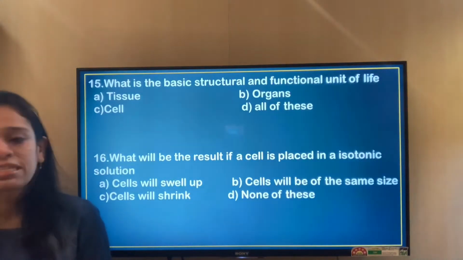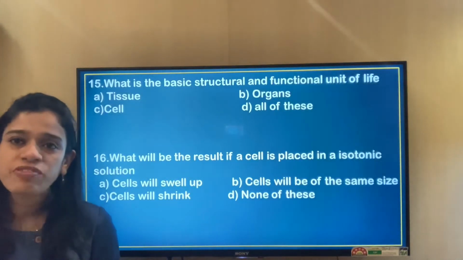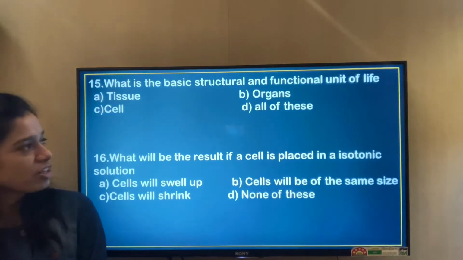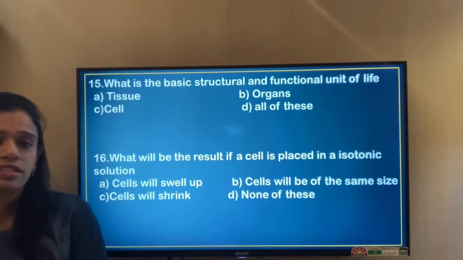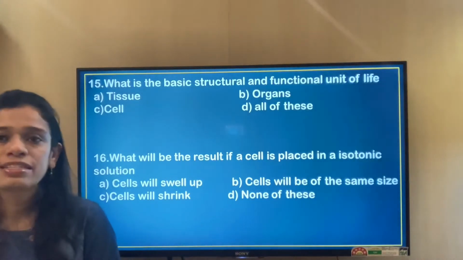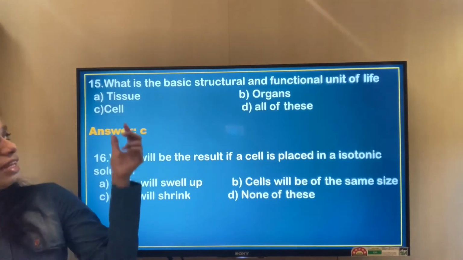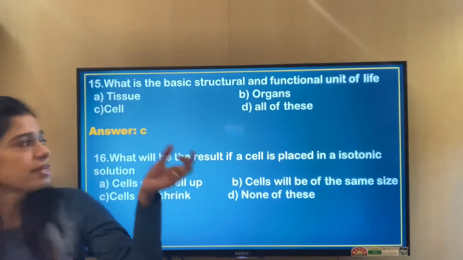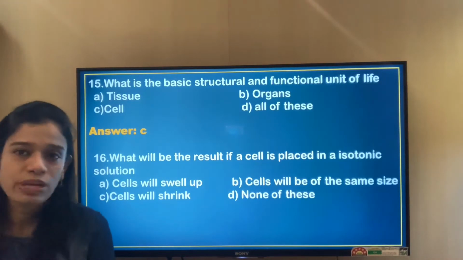Moving on to the next, what is the basic structural and functional unit of life? We know it very well because this is the chapter that we are studying. Is it tissue, organ, cell, or all of these? It is nothing but the cell. That is the basic structural and functional unit of life. It is from the cell that the tissues are formed, and from the tissues the organs are formed. So the basic is the cell. Option C. What will be the result of a cell if it's placed in an isotonic solution? Just now I discussed.